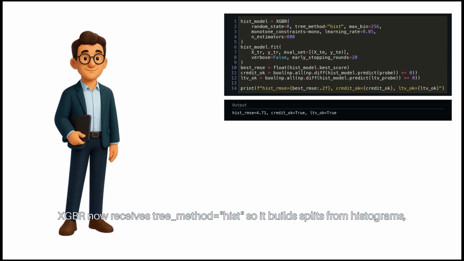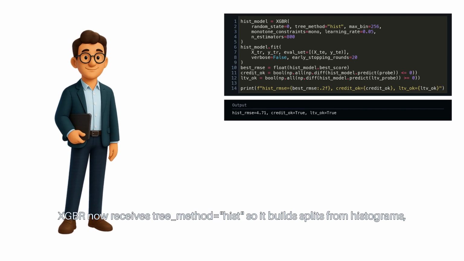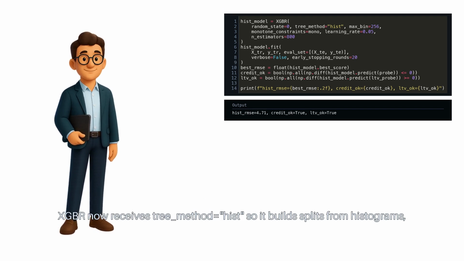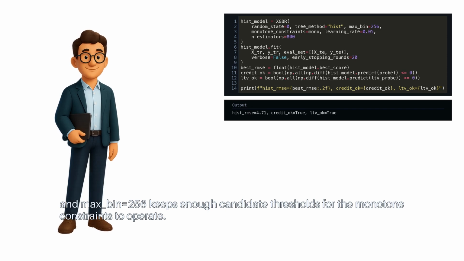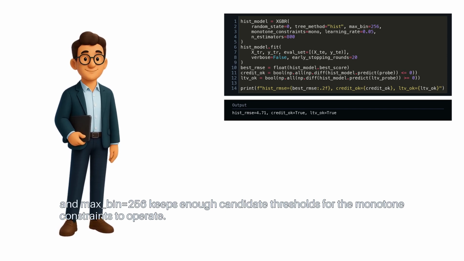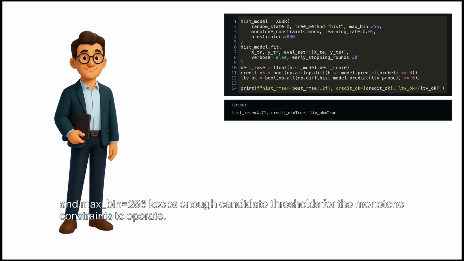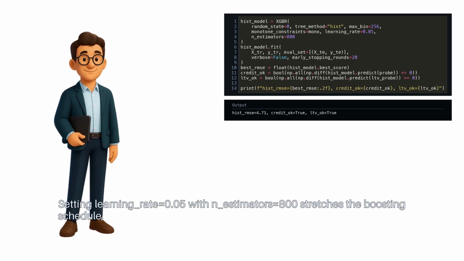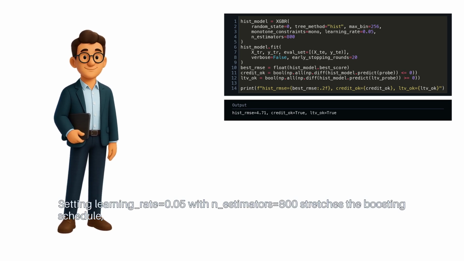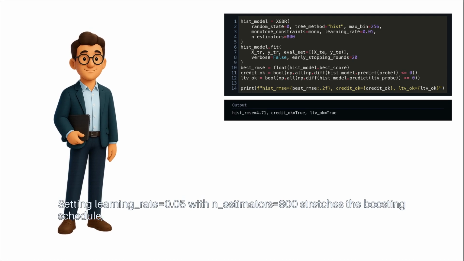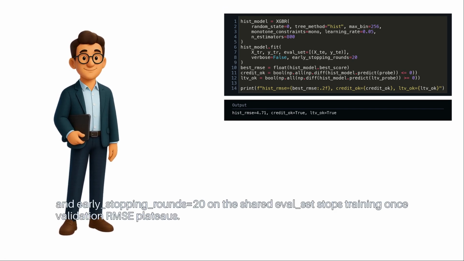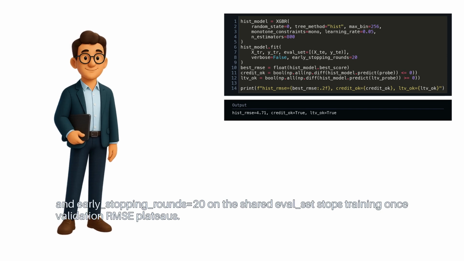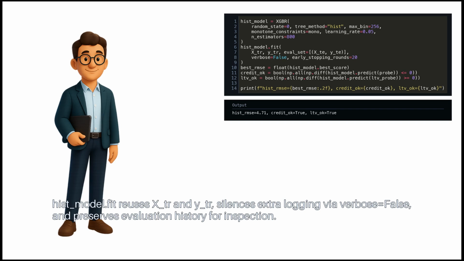XGBR now receives tree method equals hist, so it builds splits from histograms, and max bin equals 256 keeps enough candidate thresholds for the monotone constraints to operate. Setting learning rate equals 0.05 with n estimators equals 800 stretches the boosting schedule, and early stopping rounds equals 20 on the shared eval set stops training once validation RMSE plateaus.